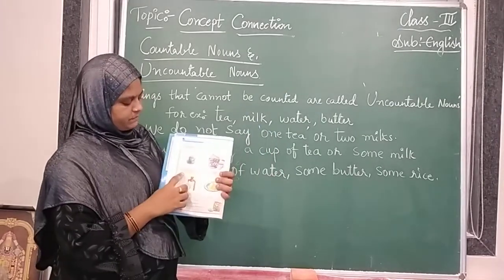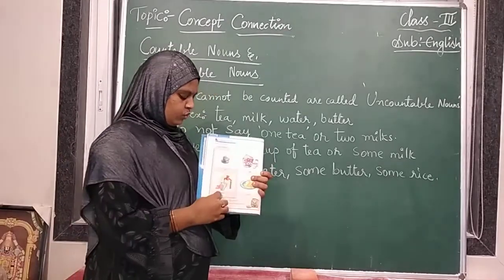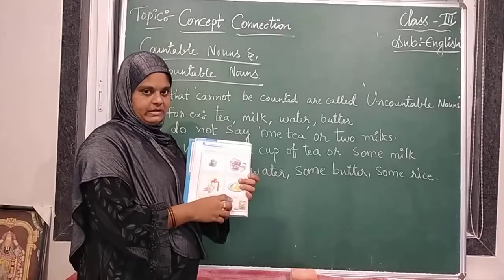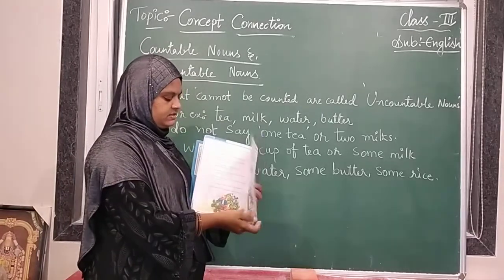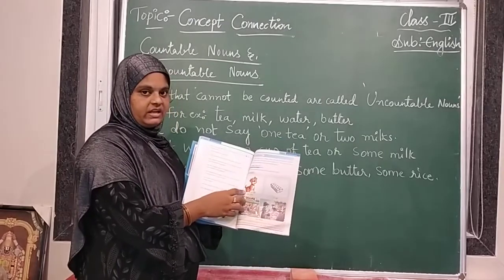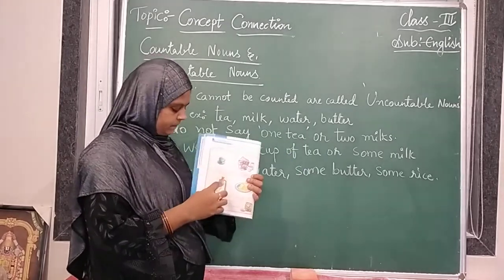For these examples they are given tea, milk, water, butter. What is the difference between these examples and those examples? In this one they are given the numbers and in this one they are not given the numbers.